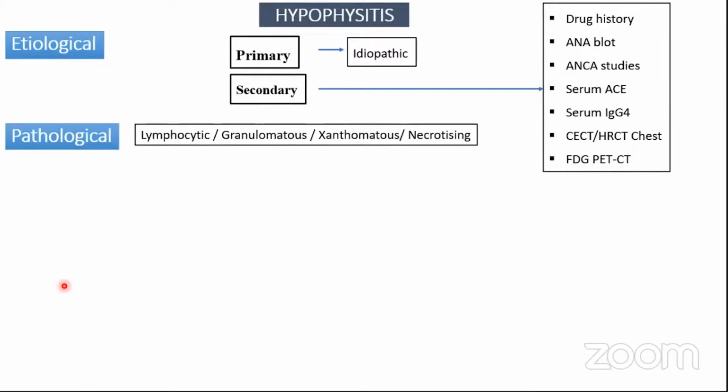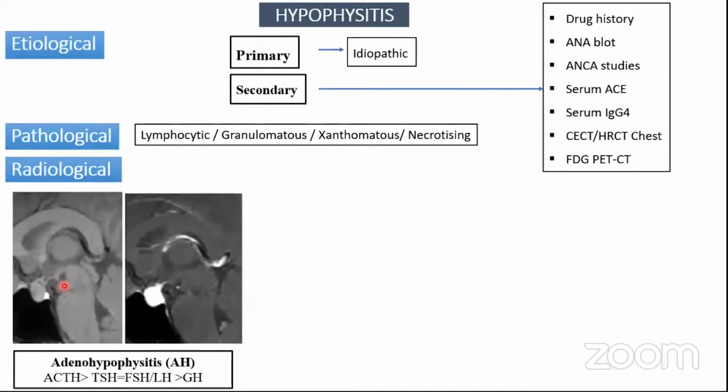Pathologically, hypophysitis has been subdivided into lymphocytic, granulomatous, xanthomatous, or necrotizing subforms. Radiological classification is also there, which is based on the involvement of the anterior pituitary, that is termed as adenohypophysitis, where the hormonal involvement is preferentially ACTH, followed by thyroid and gonadotropes, and followed by the growth hormone axis.